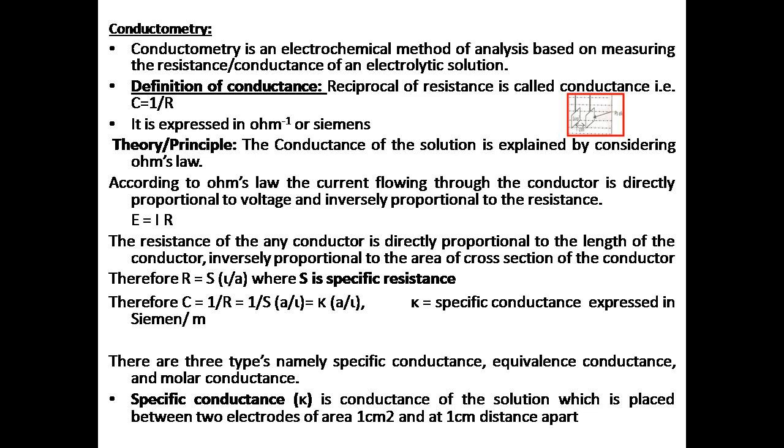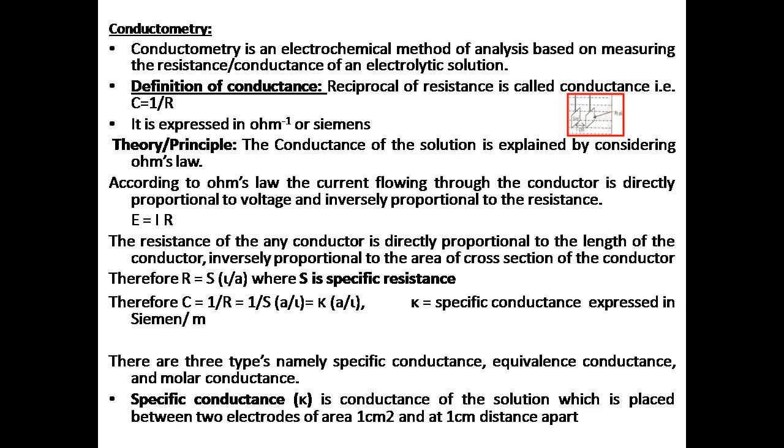Now, as we said, conductance is the reciprocal of resistance. That is why if you take the reciprocal of this, 1 by R, then the whole term gets reversed. Numerator goes to denominator, denominator comes to numerator. 1 by R is equal to 1 by S into A by L. This 1 by S is replaced with the term called kappa.